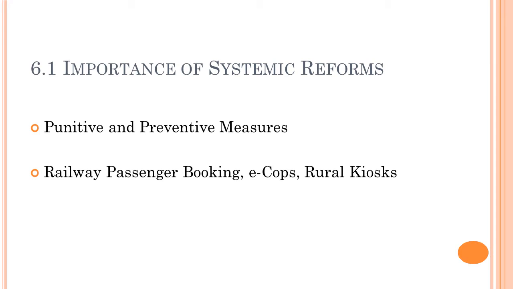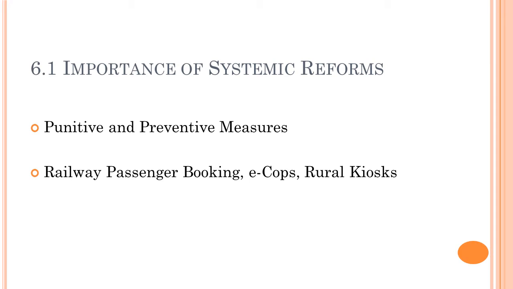Preventive measure means it will reduce opportunity for corruption. It will not even give you an opportunity, right? So it is done to prevent, just like preventive healthcare, right? So systemic reform is a preventive measure because it will reduce opportunity for corruption by making the system transparent, by increasing its accountability, by reducing discretion, by making the whole process or procedure rational, right? So these punitive as well as preventive measures both are needed for overhauling the whole system, and systemic reform is a kind of preventive measure, right?